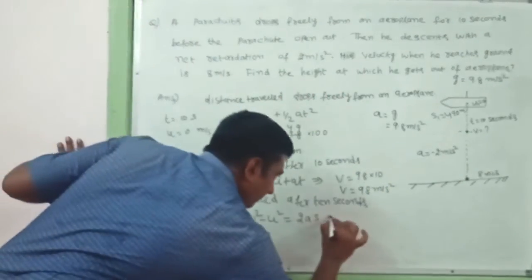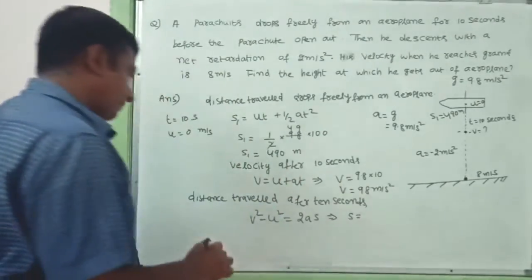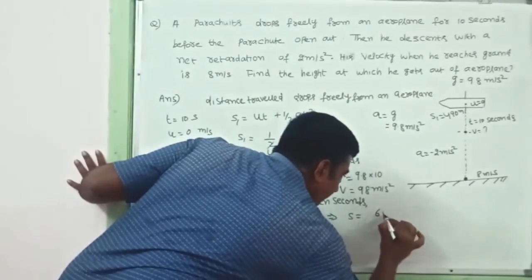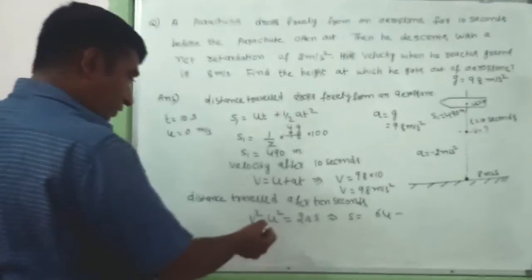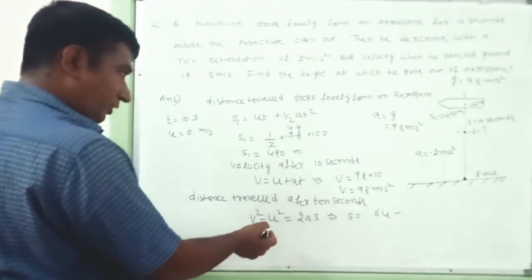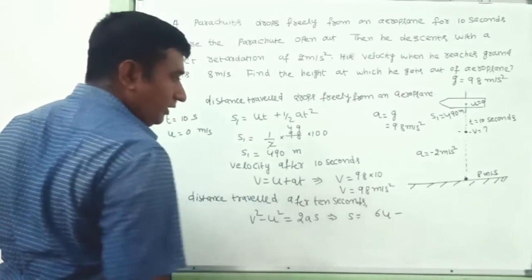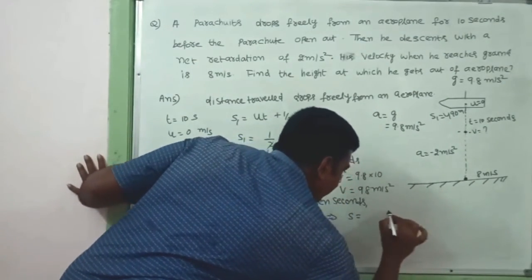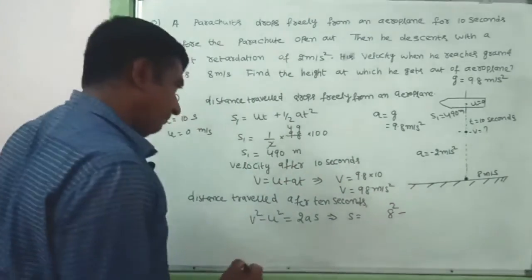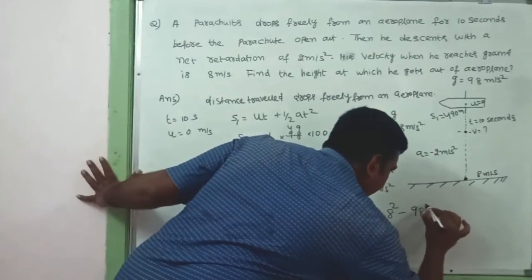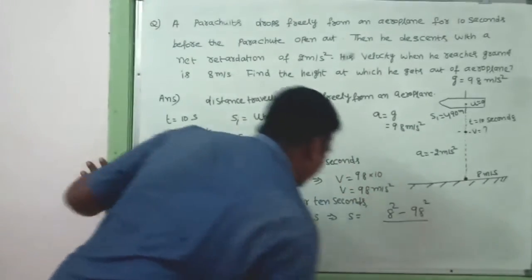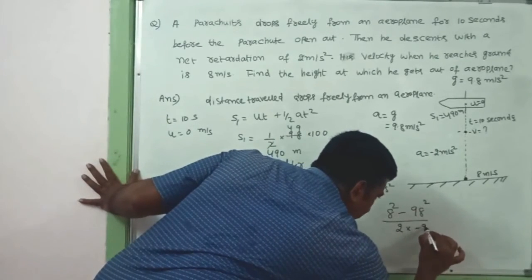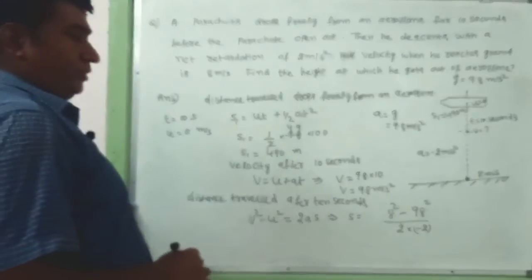With the help of this, s is equal to, substituting values, the final velocity is 8 square minus the initial velocity, which we obtained as 98, whole square, by 2 into a, so 2 into minus 2.